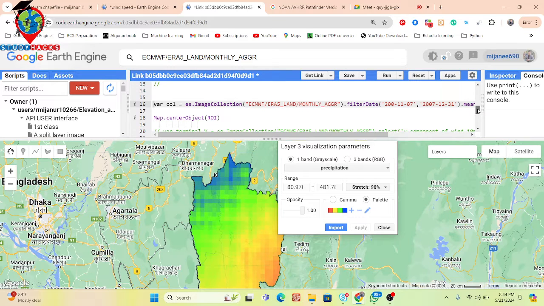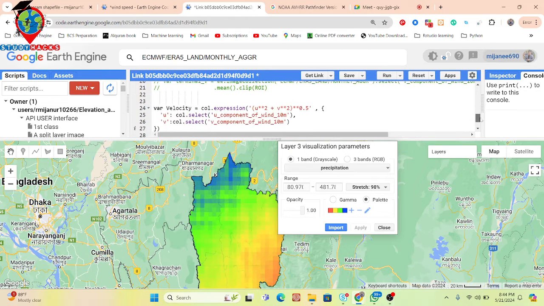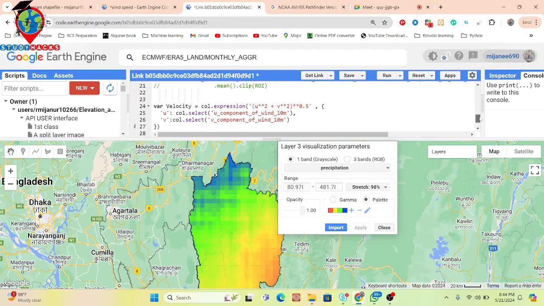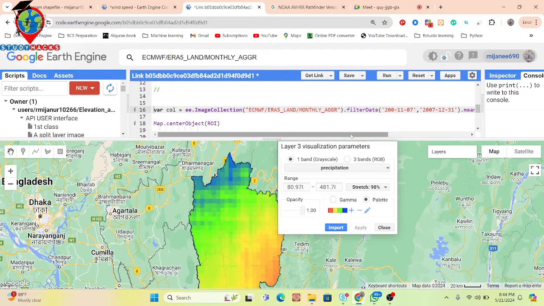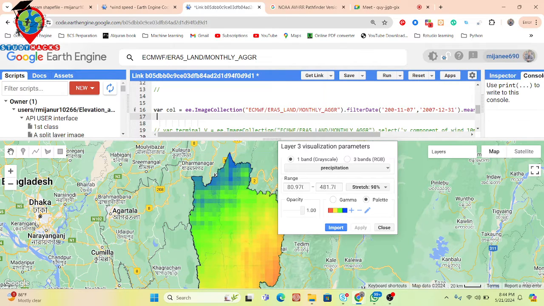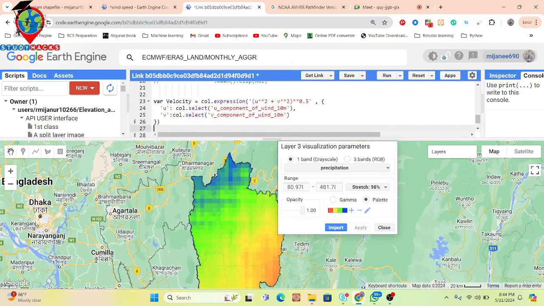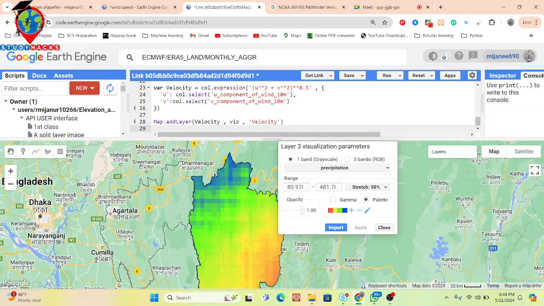So this time we use here this wind speed data, and we put here the filter bounds and clip with our ROI. Then we calculate this type of velocity, and further we click run.